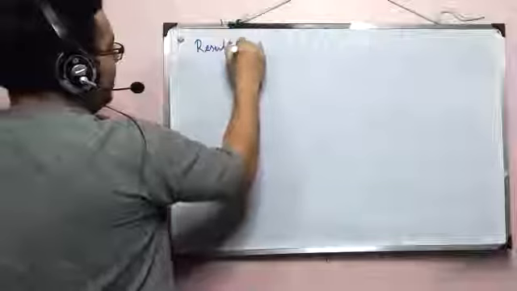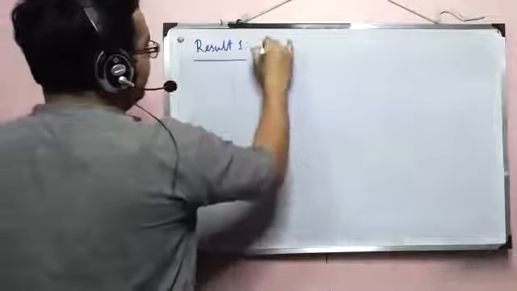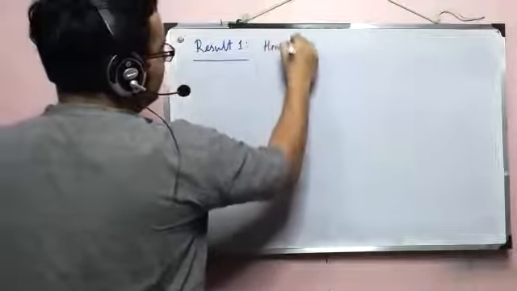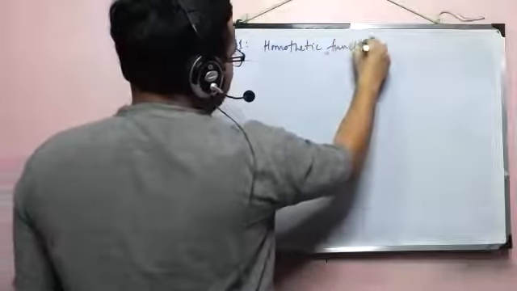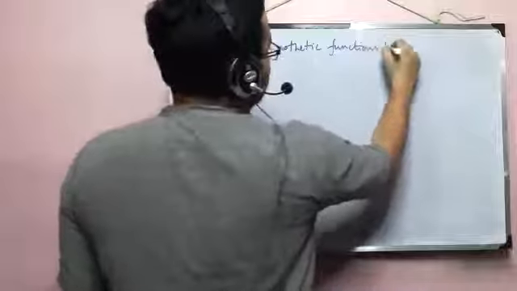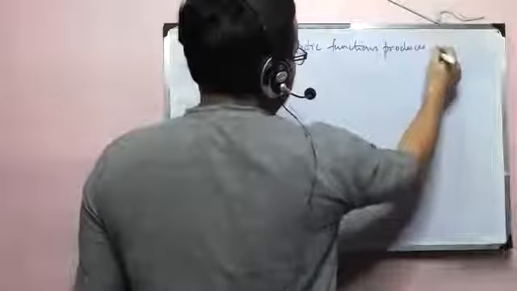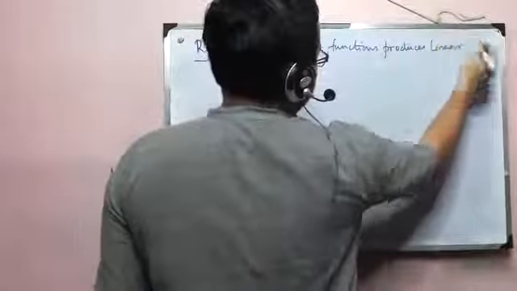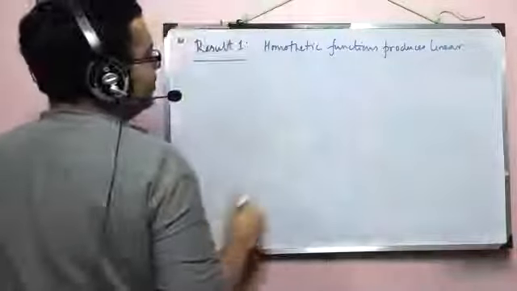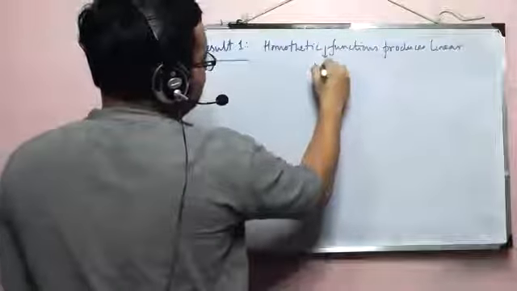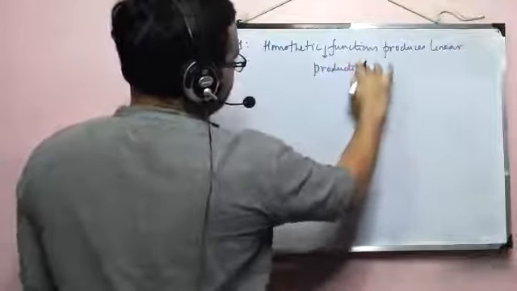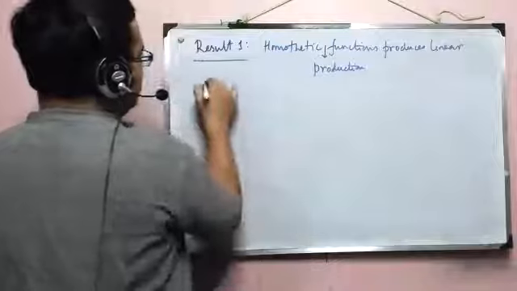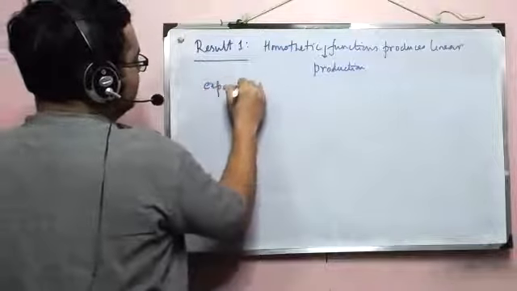Result 1: homothetic functions, or rather homothetic production functions, produce a linear expansion path.